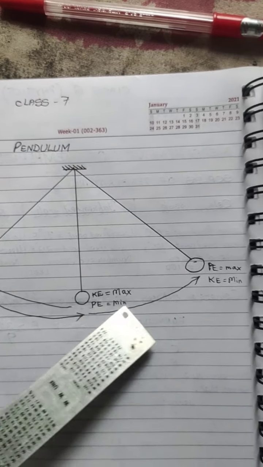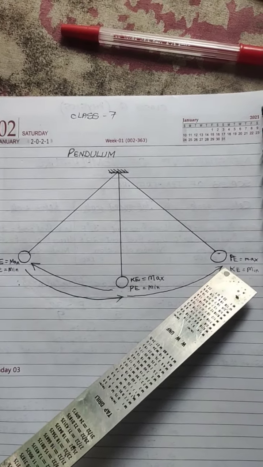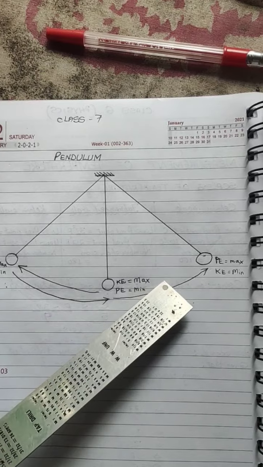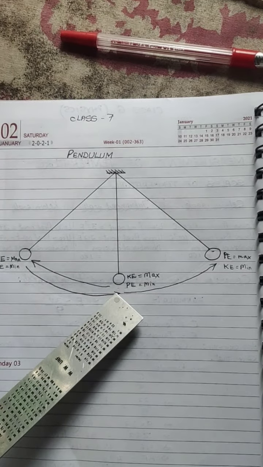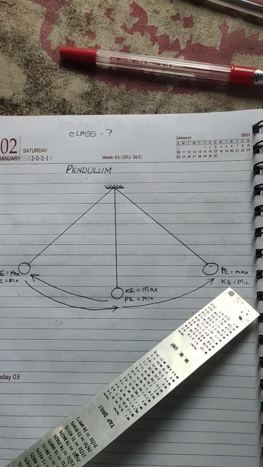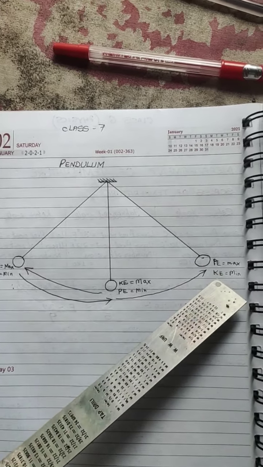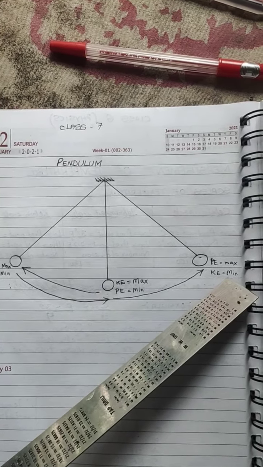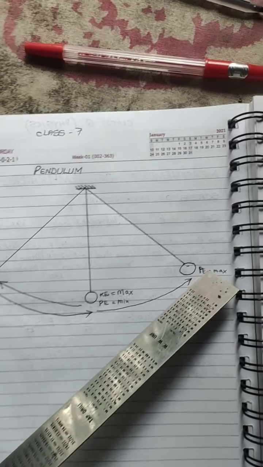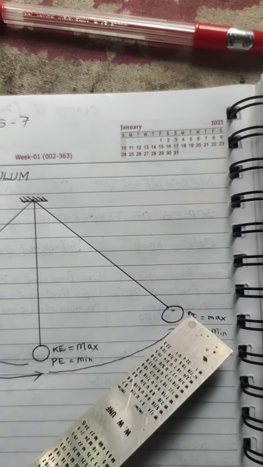Now from here it rises up against gravity. When it goes this side, it is rising up against gravity. So when it is rising up against gravity, its velocity starts becoming lesser and lesser. From this point, when it crosses and goes here and starts rising up, its velocity little by little starts reducing. So when velocity reduces, kinetic energy also reduces. And finally, when it comes to this particular position and stops, the velocity is now zero, kinetic energy is also zero. That means all kinetic energy is now converted back to potential energy. Now potential energy, you can see, is maximum.